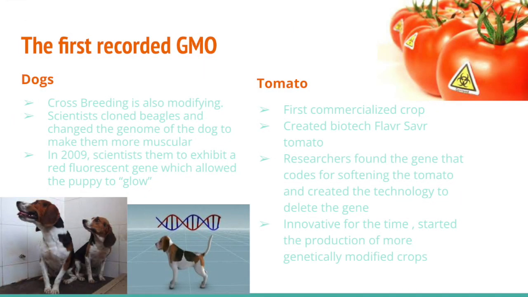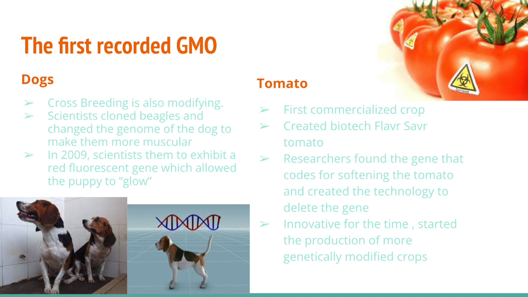Arguably, dogs might have been the first organism modified by humans, as they are selectively bred to show certain desired characteristics and traits in their behavior and physical appearance. In 2009, beagles were modified to become more muscular. At a later date, scientists were able to modify a beagle that glowed, naming it Ruppy.